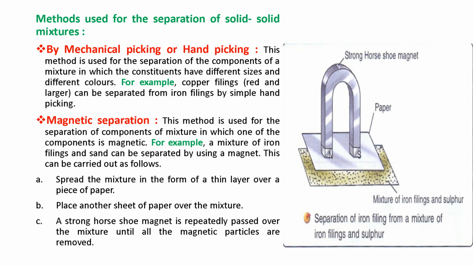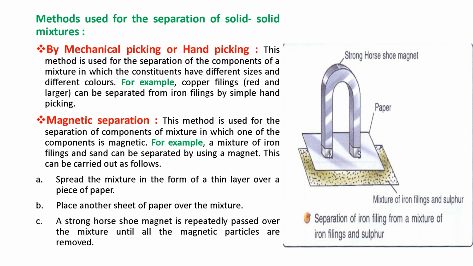So let's see the procedure. First is the method used for separation of a solid-solid mixture, which means the components are in solid state. The first method is mechanical picking or hand picking. So what is hand picking? This method is used for the separation of components of a mixture in which the constituents have different sizes or different colors.